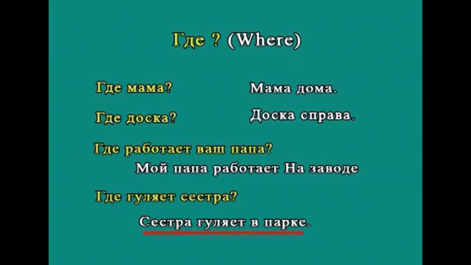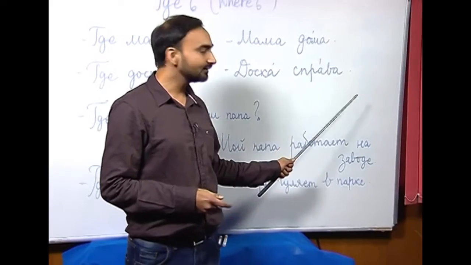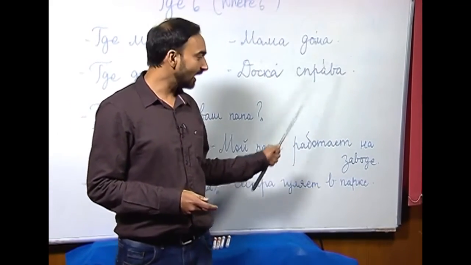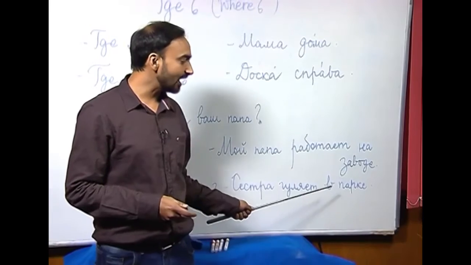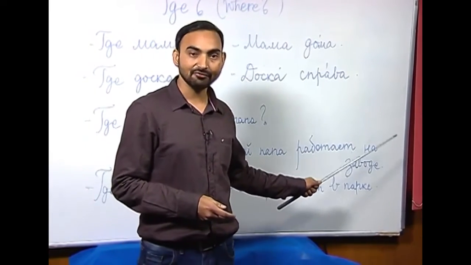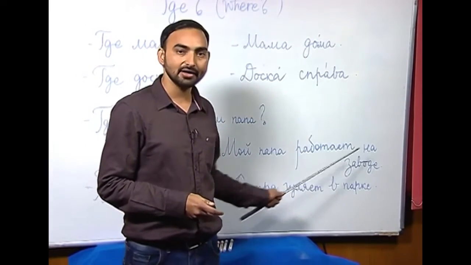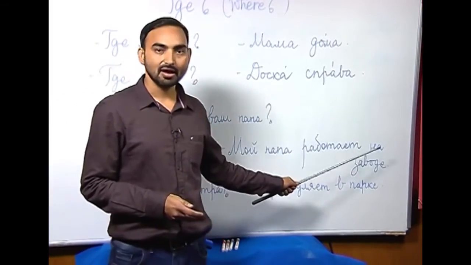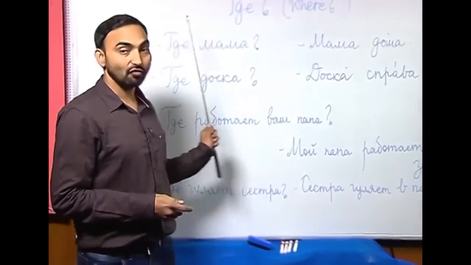So, in these two sentences, we have used adverbs of location, and in the last two sentences, I have used nouns after these two prepositions на and в, and these two prepositions denote what?